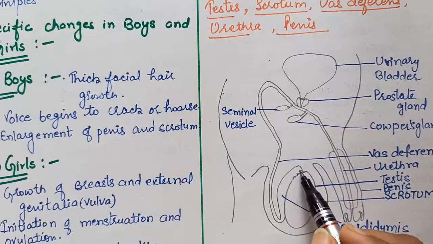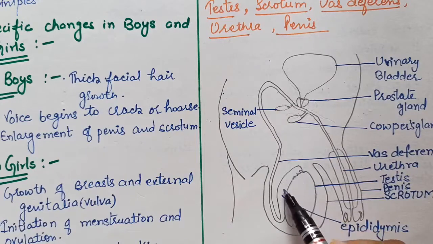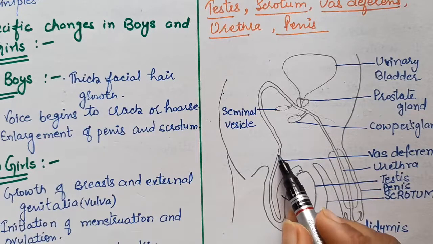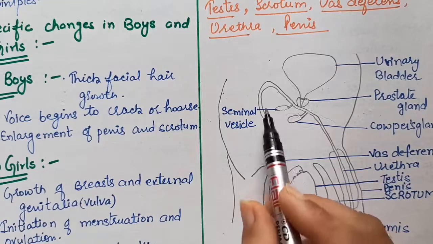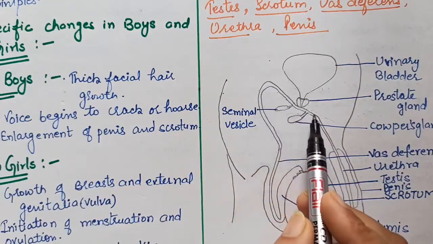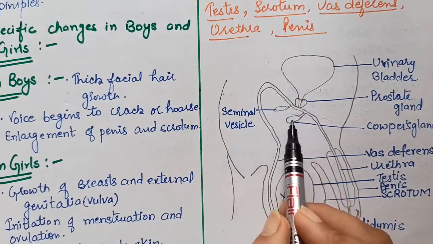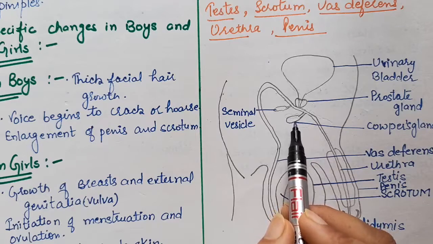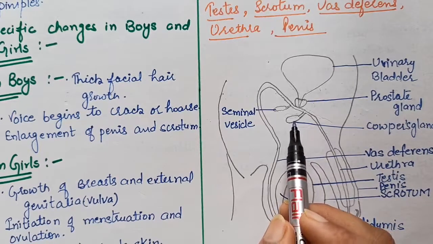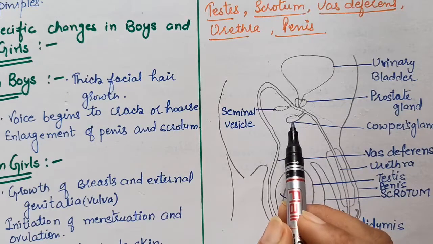Now the sperm, through this epididymis, are stored there on a temporary basis, and then they pass through this vas deferens, and on the way they are having the seminal vesicle, prostate gland and corpus gland, that produce the milky and watery fluid that makes the fluid medium, and they also provide nourishment to the sperm.